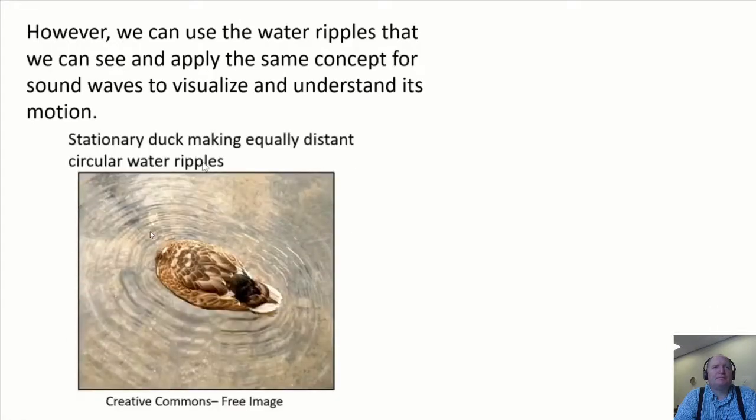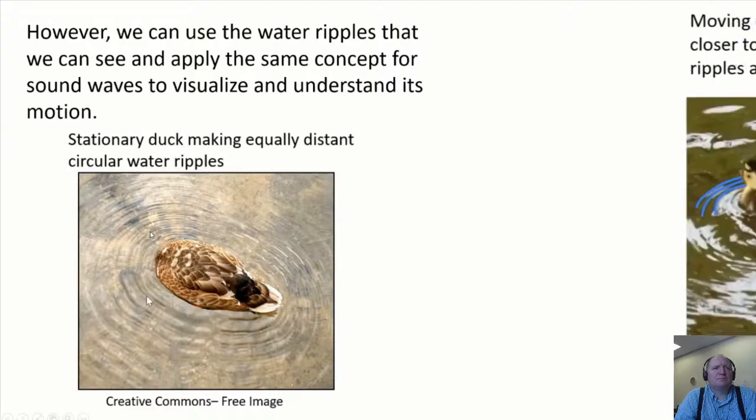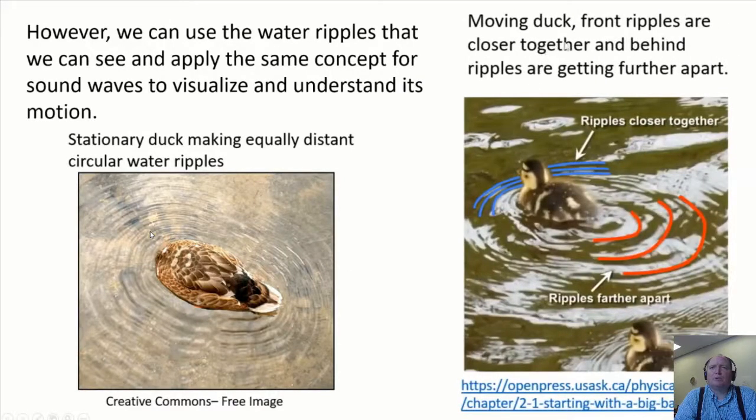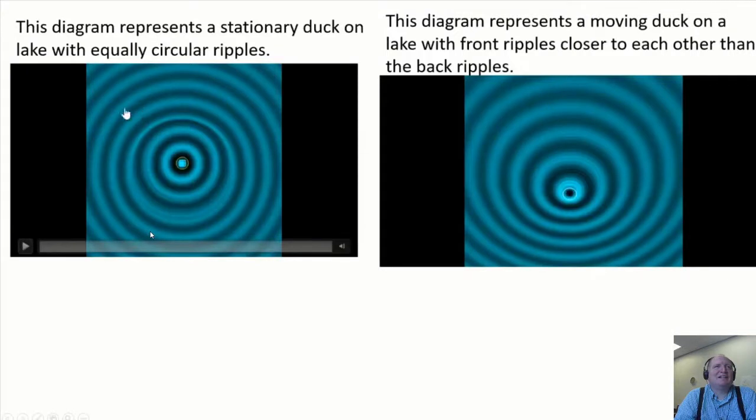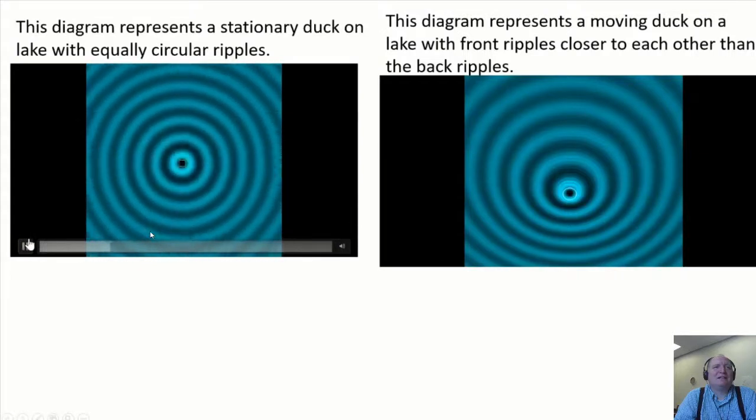Let's look at this stationary duck. It makes equally distant circular water ripples. But moving duck, the front ripples are closer together and behind ripples are getting farther apart. This diagram represents a stationary duck on a lake with equally circular ripples.